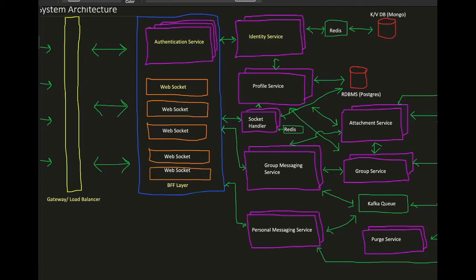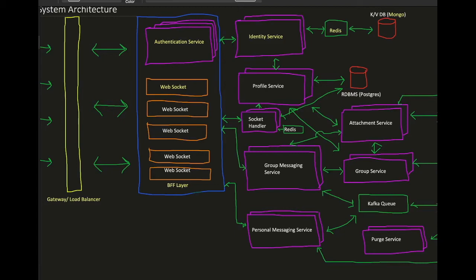Identity service on the backend is connected to Redis, and then Redis is connected to a database. Here we have used a key value sort of database because the data structure can easily fit this requirement: there will be a user profile ID or some sort of username, and based on that we can save the entire details. Hence we have chosen MongoDB because it suits the requirement.